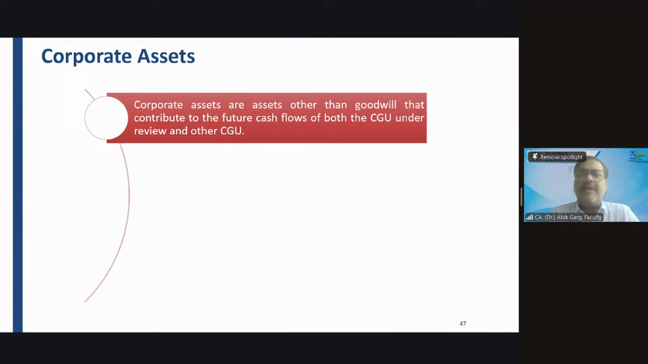If there is an MBA who has done MBA in sales and marketing, when he joins a company, which department will he join? Sales and marketing. And will he be called a profit center or cost center? Profit center. We will be called a cost center. So he will be called a cash generating unit, and we will be called a corporate asset.